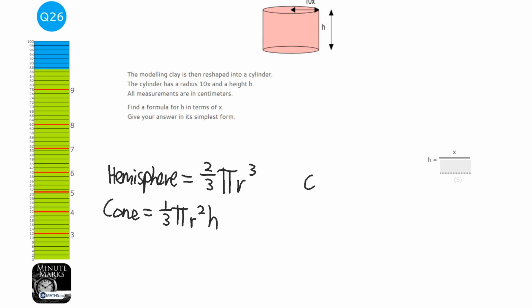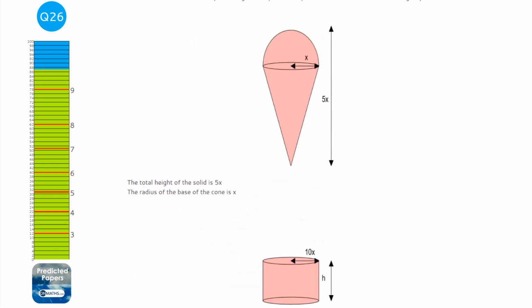And then the cylinder we have is the area of the circle times the height. Okay, now we need to find out what the bits are. For the hemisphere we just need r. Well, that's quite simple because r is just going to be x. It's the radius of the hemisphere.